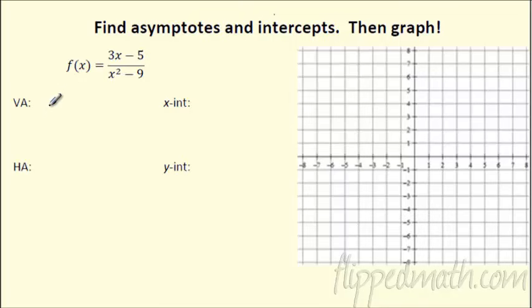So vertical asymptotes, remember, what does that mean? It means set the bottom equal to 0. When does that denominator equal 0? Well, this is a special case factoring, yeah? You got to say x plus 3, x minus 3. That's what makes the bottom equal to 0. So if you can't divide by 0, we're looking at x is what? Negative 3 or 3. And I would go ahead and graph it. Let's throw that in there.